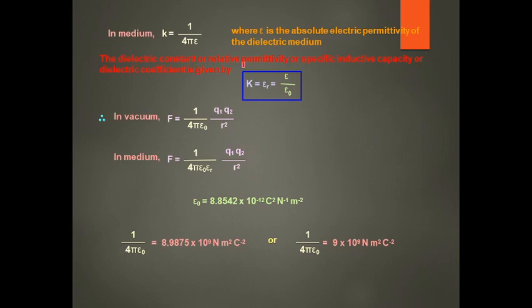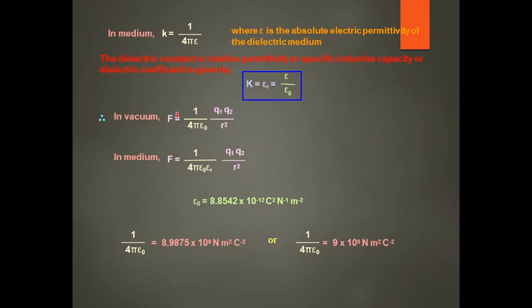The dielectric constant, or relative permittivity, or specific inductive capacity, or dielectric coefficient, is given by K equal to epsilon to epsilon naught, the ratio of permittivity in a medium to the permittivity in free space. This ratio is also known as K.